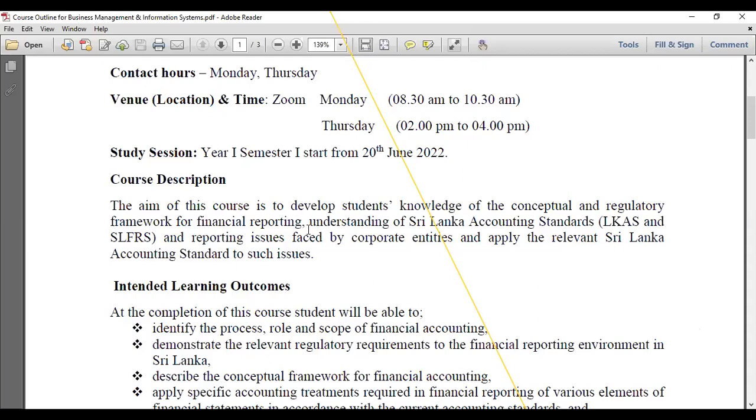Right? So you can see that this subject mainly focuses on Sri Lankan accounting standards and the conceptual and regulatory framework for financial reporting.